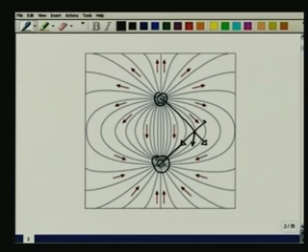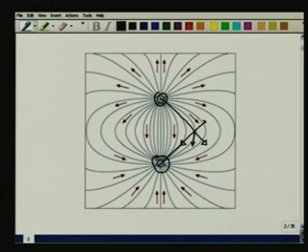You can ask yourself, what happens if I go to distances far, far away from these two charges? In the previous system, if I go far, far away, the distance d between the two like charges becomes a small, negligible parameter. It will look like a single object carrying a charge 2q, therefore the field will simply fall like 1 over r squared with respect to the center. However, if you look at this dipole, I have a plus here, I have a minus here.